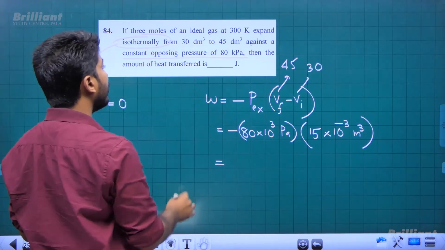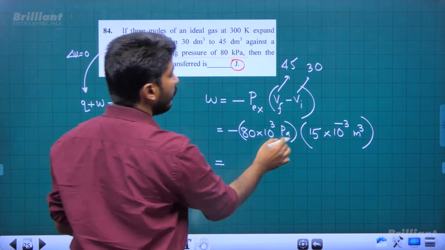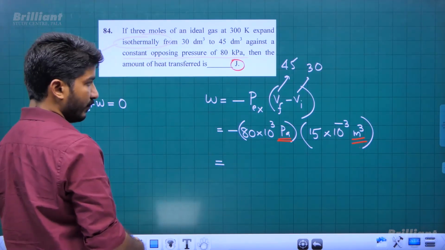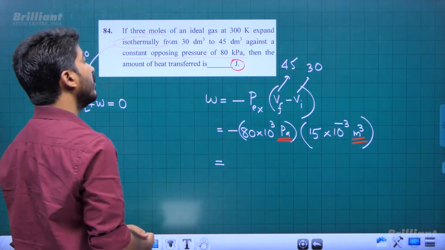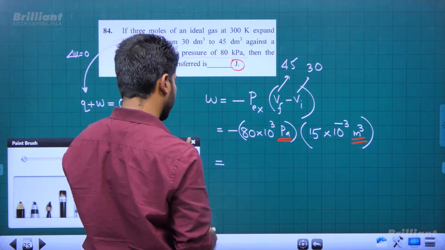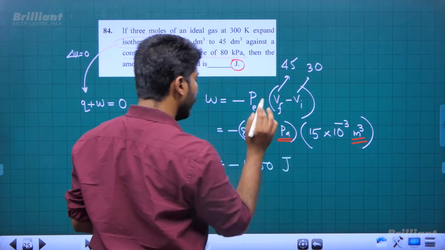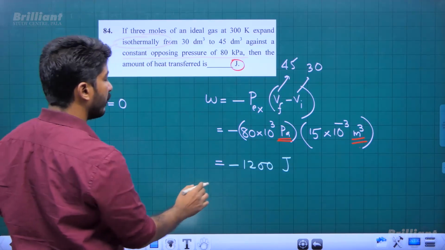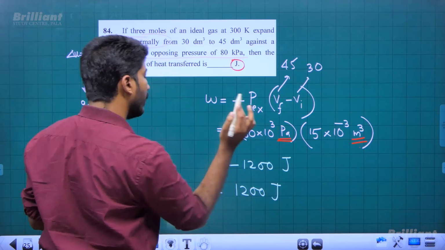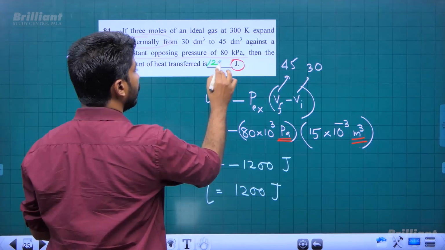We want the final answer in joules, which is the SI unit of energy. So we will put all the terms in SI units only, Pascal and meter cube. Okay, we know 1 Pascal meter cube is called joule. And if you calculate this value, minus 1200 joule will be your answer, W, and Q will be the reverse of that, 1200 joule. So the amount of heat transferred in joules will be 1200.